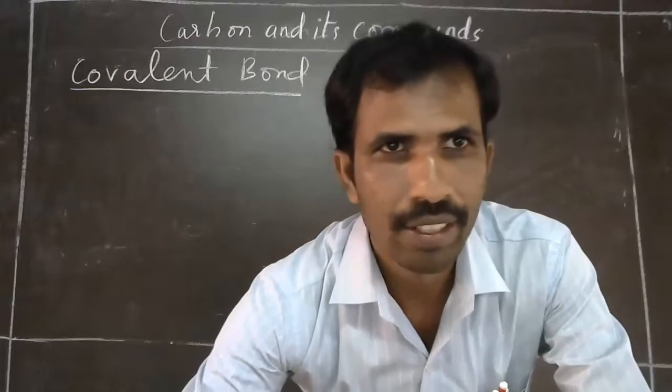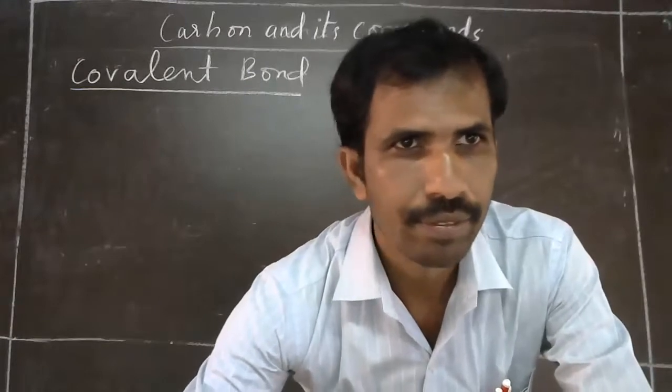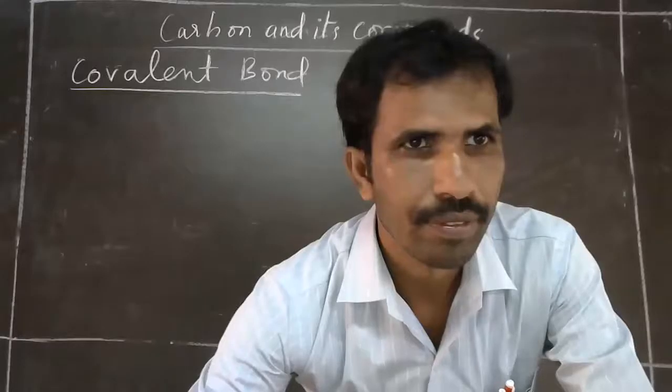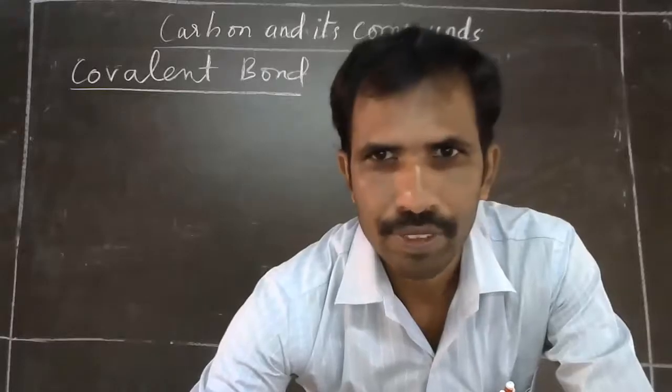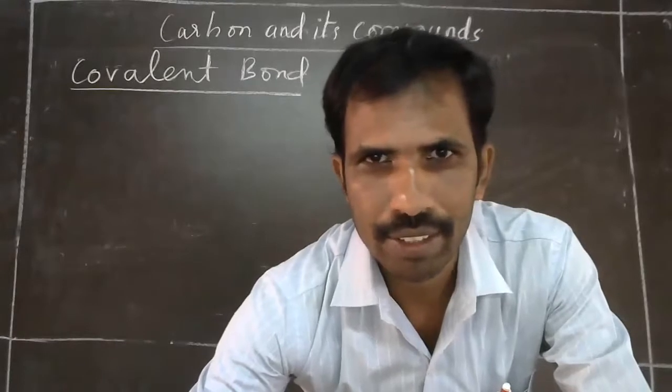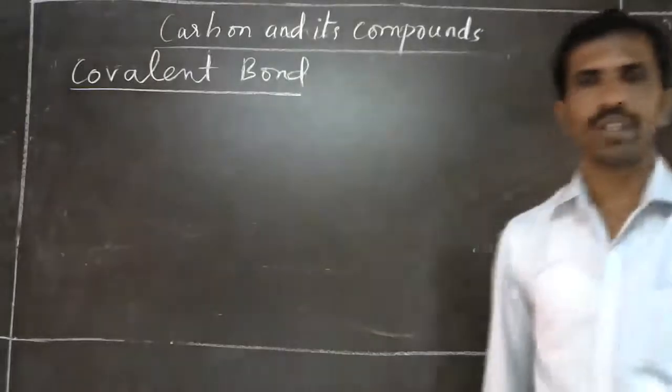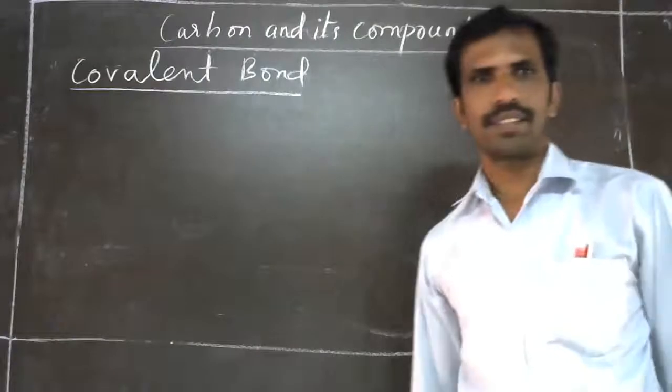Anjali? Yes, sir. Can you tell me what is the ionic bond? Chemical bond.